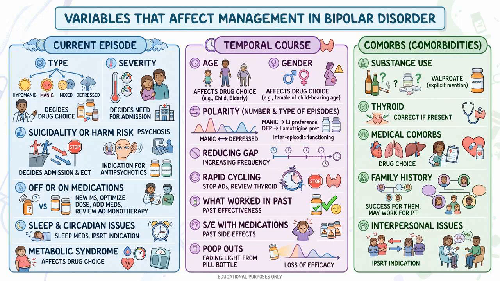Welcome back. Today we are looking at the crucial variables that directly affect the clinical management of bipolar disorder. We can break these down into three main categories, which are the current episode, the temporal course of the illness, and the presence of comorbidities. Let us start with the current episode.